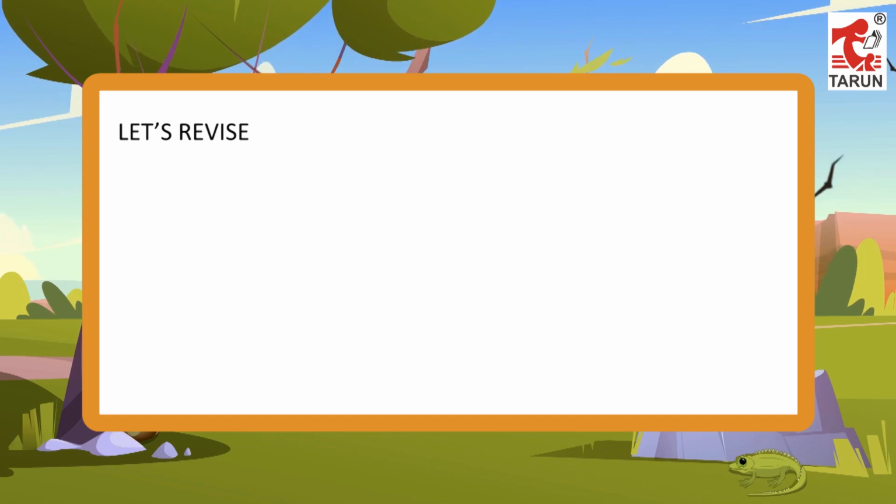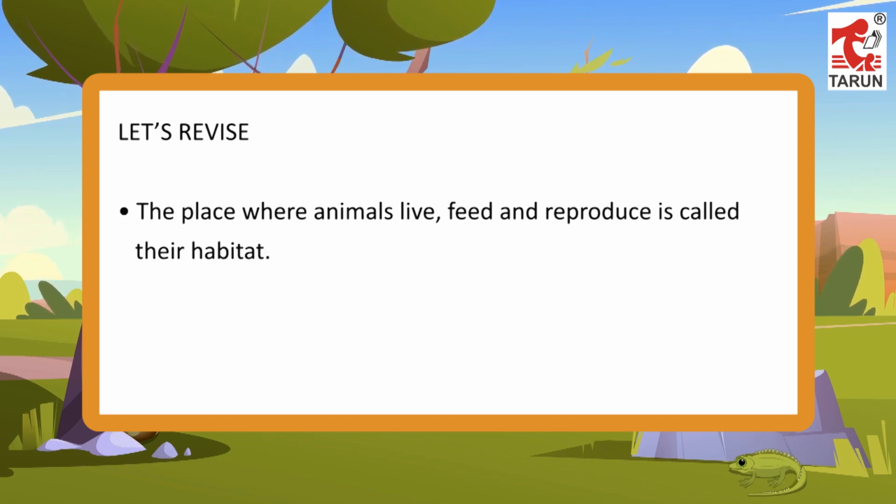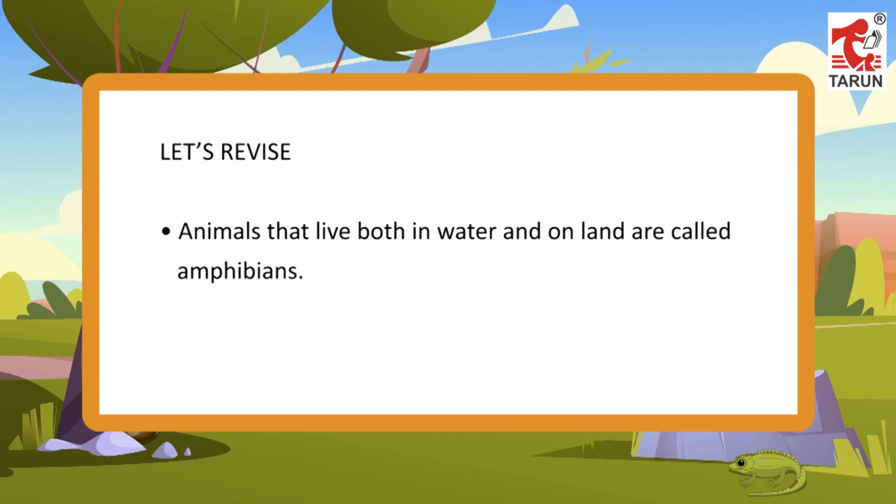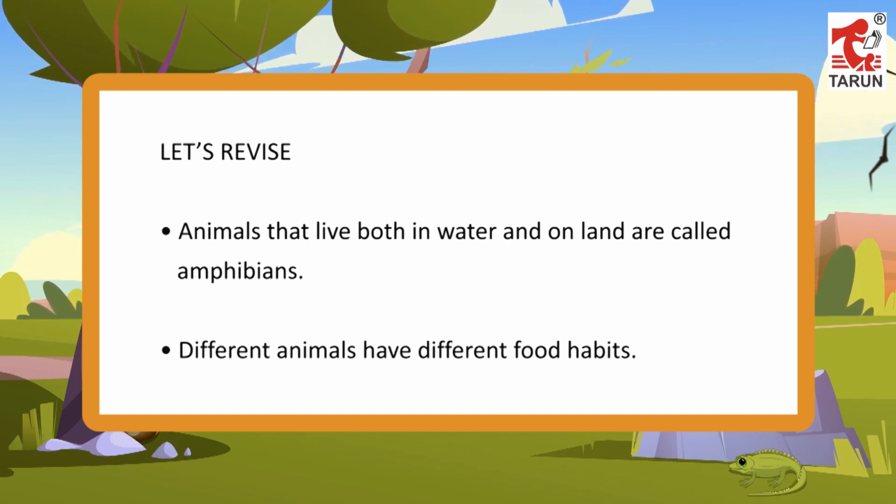Let's revise. The place where animals live, feed and reproduce is called their habitat. Fish are adapted to live in water. For that they have a streamlined body, fins to swim and gills for breathing in water. Animals that live both in water and on land are called amphibians. Different animals have different food habits.